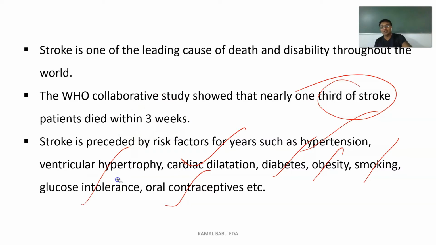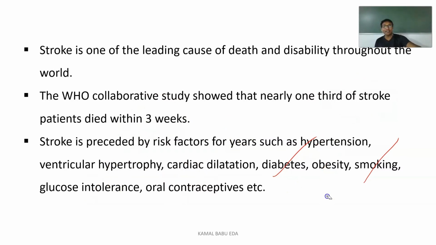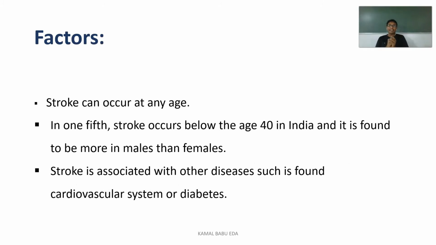People suffer from hypertension, which is a chronic disease, and from diabetes, which is also a chronic disease that stays for a lifetime. And obesity, where cholesterol and lipid levels are highly increased and occlude the arteries, leads to atherosclerosis. All these are major risk factors for the appearance of stroke in an individual. So what are the factors here?